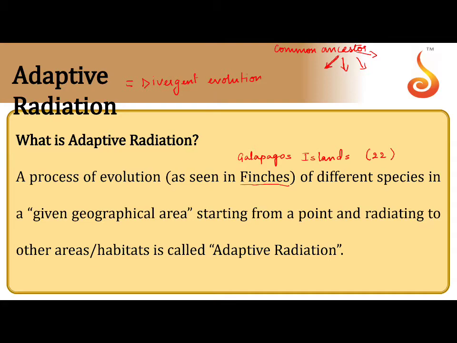Now, Darwin happened to take a voyage with the help of a ship named HMS Beagle. In this ship, when he went to Galapagos Island and observed these finches, he found about 20 different types of finches were present, and their differences were based on beaks, the shape and size of beaks.